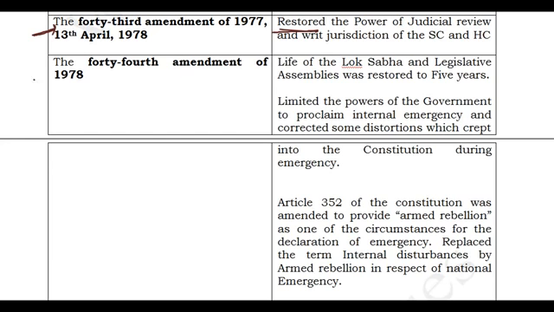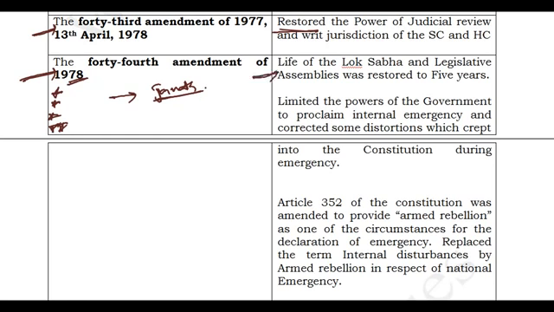So now we will be discussing the 44th Amendment Act. It has the same importance as the 42nd Amendment Act. It is also a 5-star question. This is in 1978. In 1978, the Congress government lost the election and the Janata Party formed the government. So whatever bad things were done to the constitution, this Janata Party provided some remedies for that. So what are the remedies they have shown here?